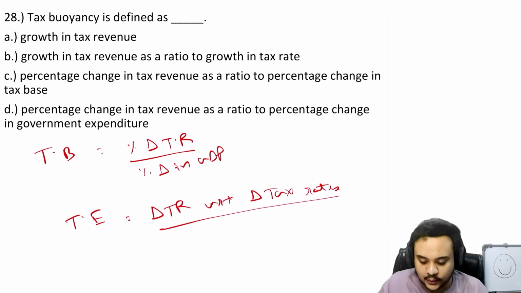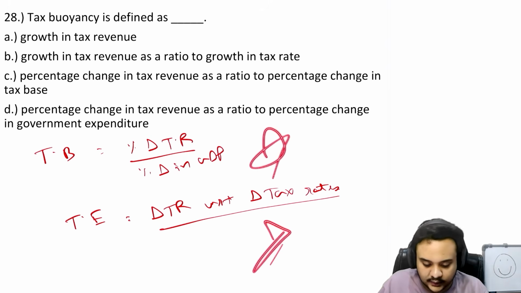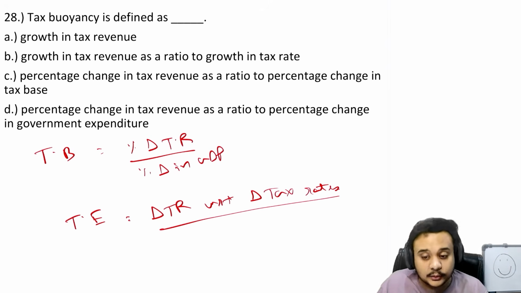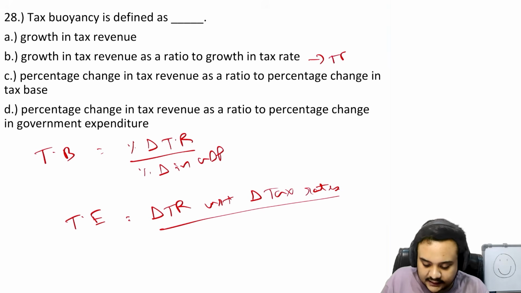Okay, so these are two differences that are very, very important to keep in mind, and numericals can also be asked on both of them, so be sure to practice that. So tax buoyancy is defined as growth in tax revenue as a ratio of growth in, nope. So this is basically tax elasticity.